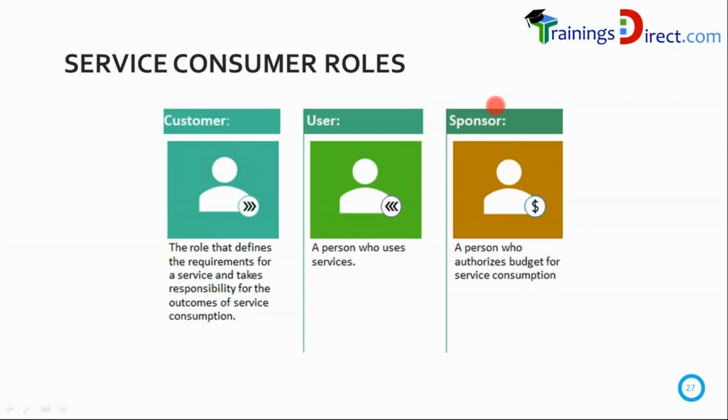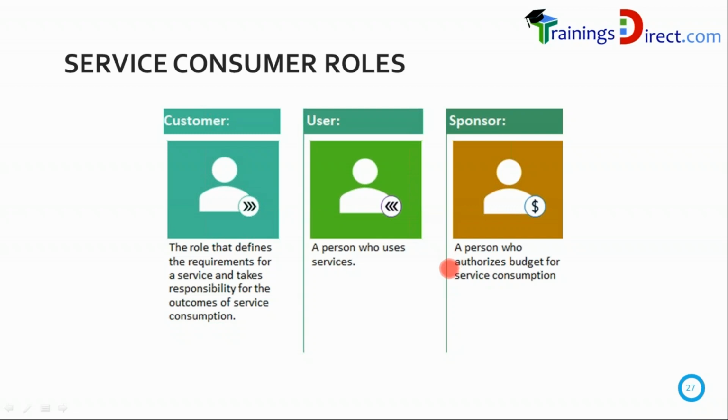Sponsor, I think most of us understand who is a sponsor. Person who authorizes budget for service consumptions. So whoever is paying the money to consume the service. So if I am providing services to you, to your organization, then you are the consumer, and whoever in your company is providing the budget, there could be one person, one department, they are the sponsor. Could be the finance department of your company, could be the marketing department, could be a marketing manager or a director who is providing the money.